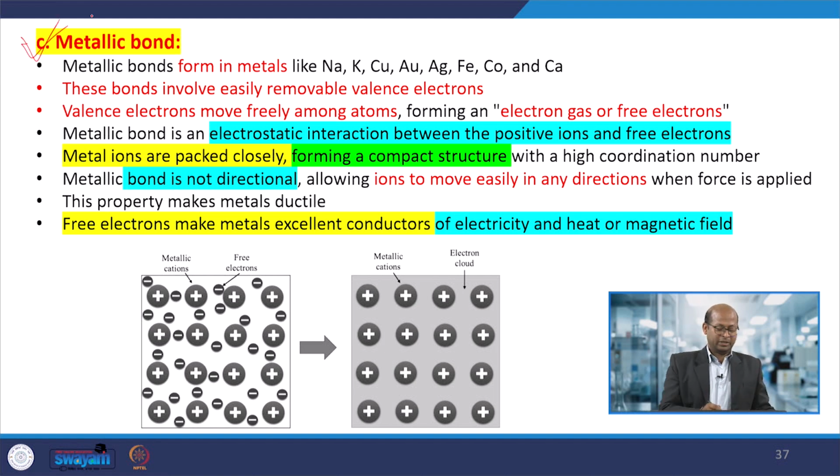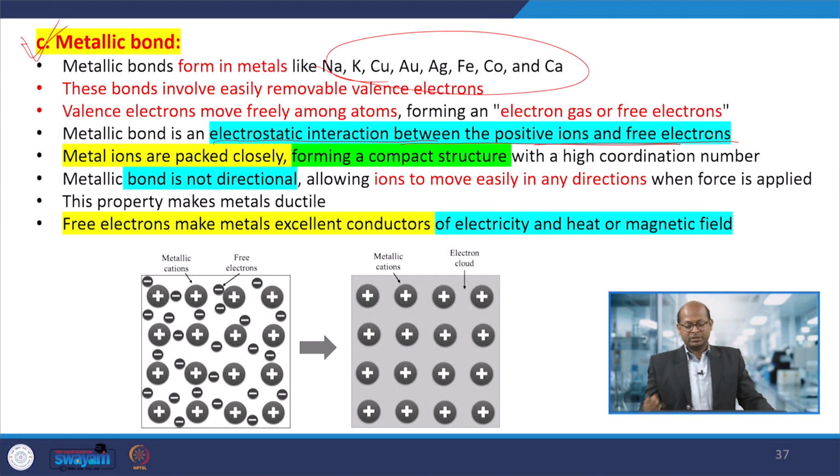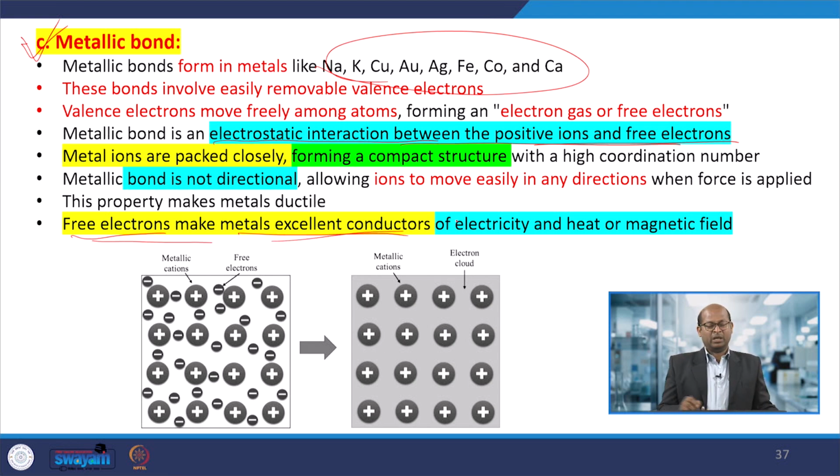Similarly, metals have metallic bonds, which are electrostatic interactions between positive ions and free electrons. As a result they are good conductors: when we pass electricity through them, free electrons can move, so metals are conductors.